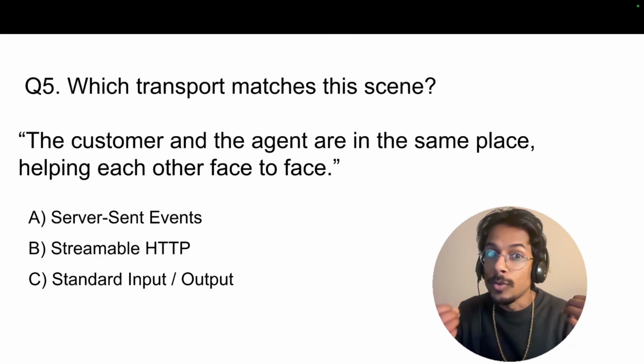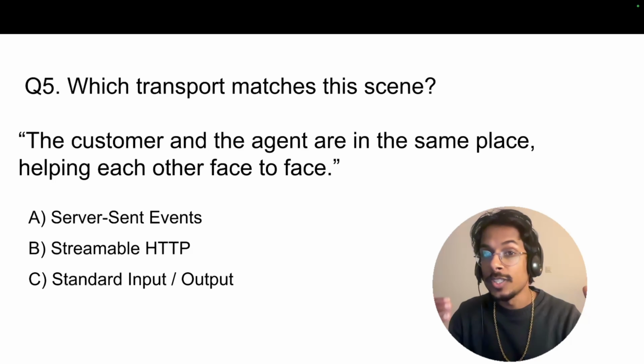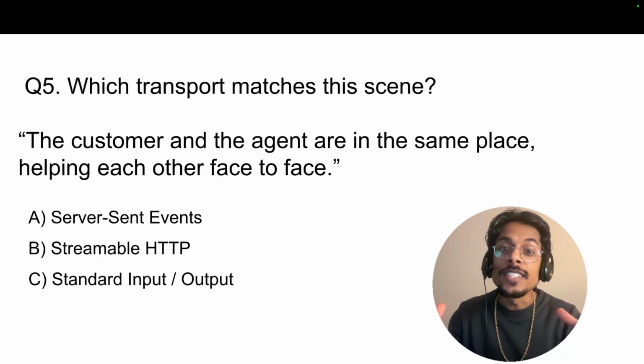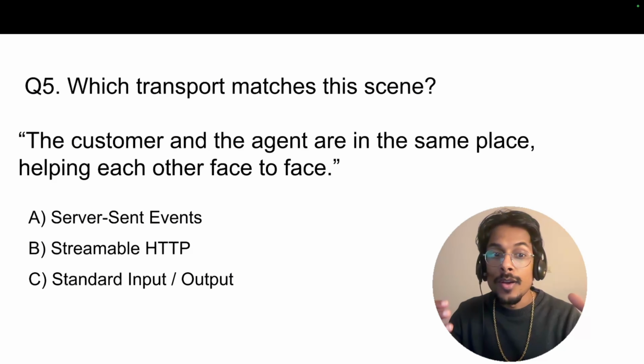Alright, we're going to play a little game called Which Transport Matches This Scene. Okay, so first scenario. Customer and agent are in the same place, helping each other face to face. Which transport matches the scene? Is it A, server-sent events, B, streamable HTTP, or C, standard input and output?